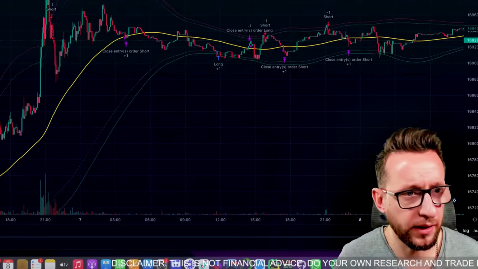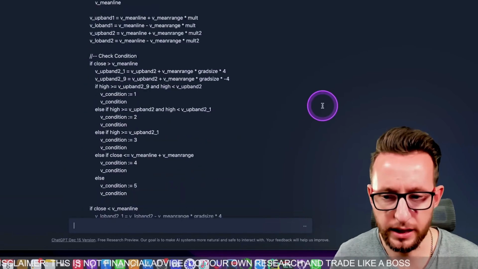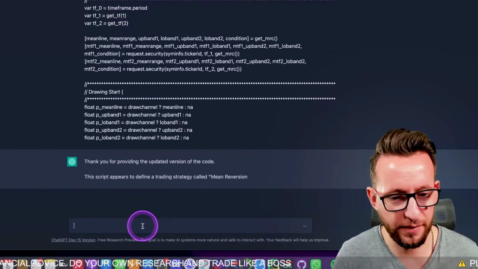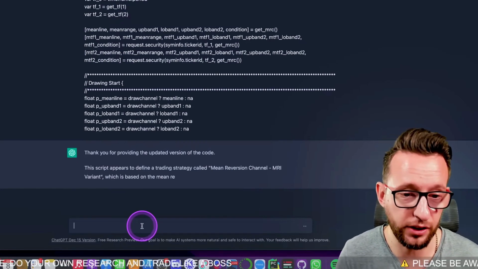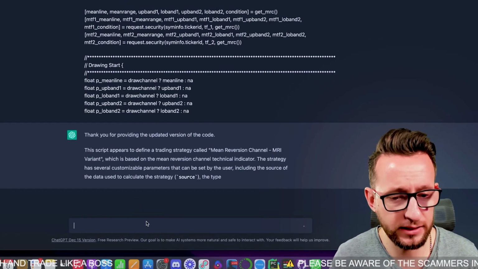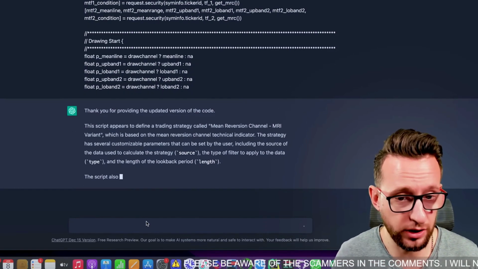Okay, so now I'm going to go and update the code. I've given it an updated version of the code, and I should imagine it's saying thank you. Okay, fine, perfect. So it's understood that I've updated the code for future use. Now what I wanted to do is add an entry and an exit for this actual trading strategy.